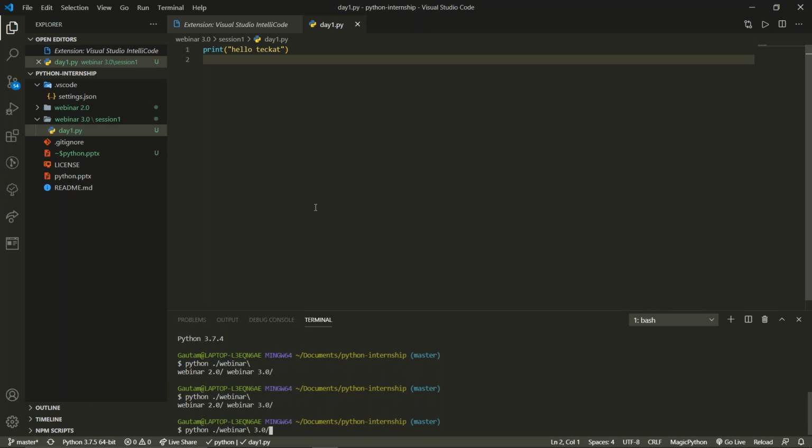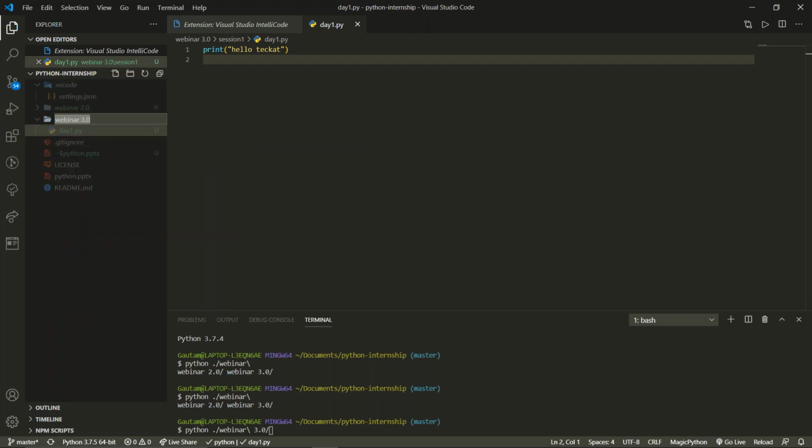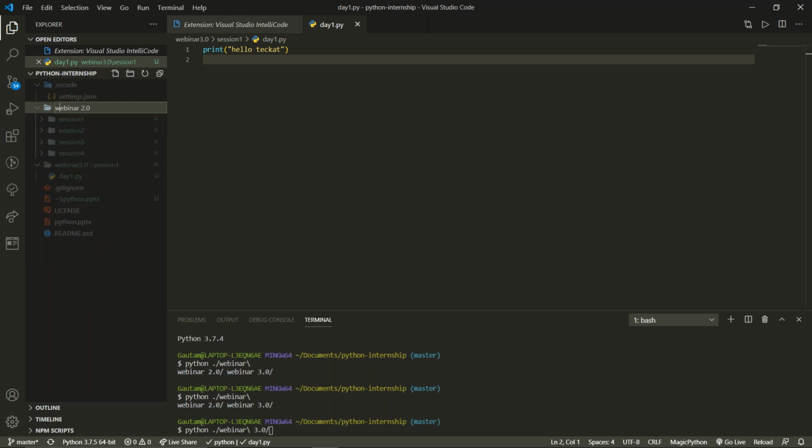Webinar 3.0. Okay, now why is there a slash over here? I used spaces over here. If you don't want to use spaces, then you can directly write the name. I removed the spaces right over here.